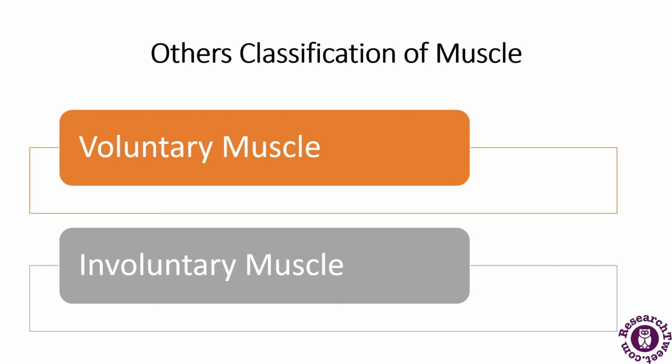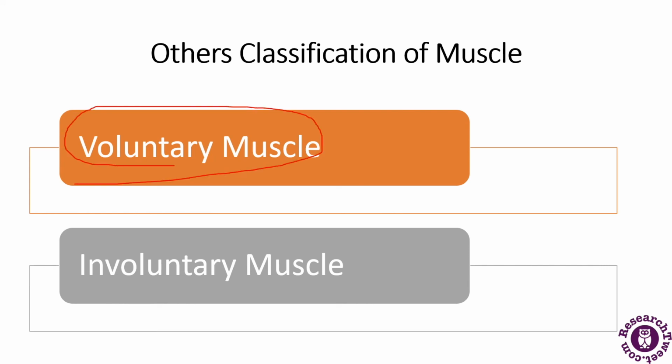They are long multinucleated cells arranged into bundles. These muscles are composed of cylindrical fibers and are usually attached to the bones and the skin. They play an important role in allowing the body to move by contracting and relaxing, and are mainly under the control of the central nervous system.